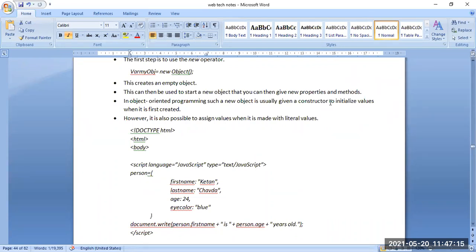So it is possible to assign values with literal values. Now we are putting that into the HTML file. So the header has the doctype HTML part, and in the body the script language is given as JavaScript, and the type is text/javascript. So we have mentioned that it is written in JavaScript, where we are accessing the object name, that is person. Then the first name is given as Ketan, last name is given, age 24, eye color blue. Now document.write is person.firstName, then person.age plus years old.